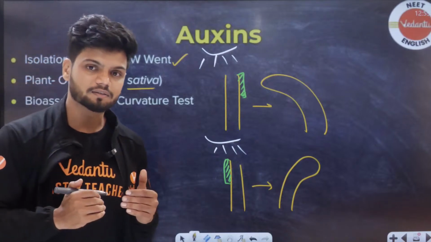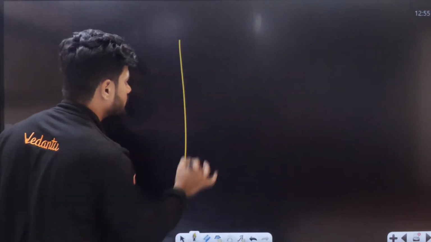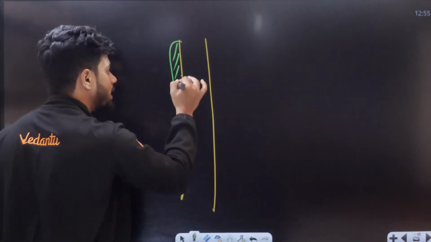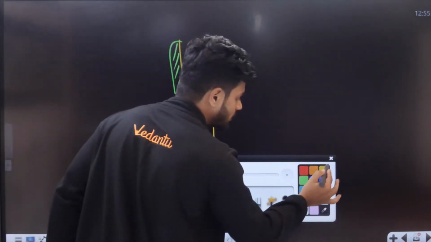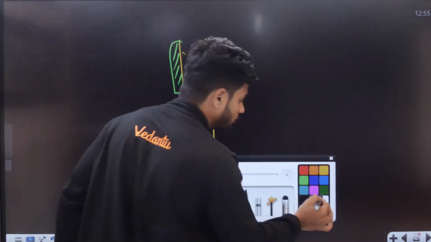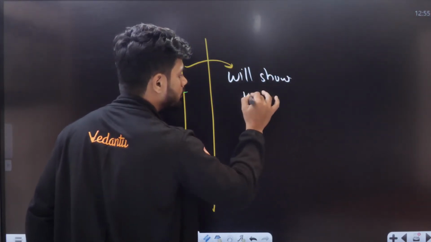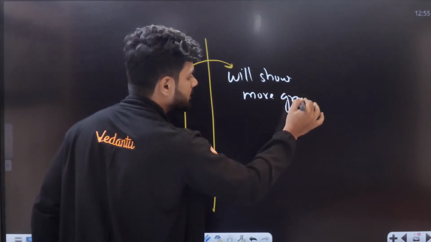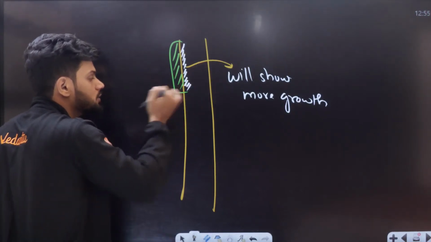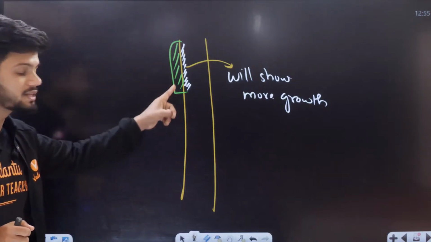Then they understood that, listen to me all of you, listen to me very carefully. For example, this is the slab right here. I am adding all the phytohormones here. Now what will happen, students, tell me? This region right here will show more growth. Tell me, yes or no? It will show more growth. Why? Because of the more phytohormones there, because of more oxygen there, it will grow.